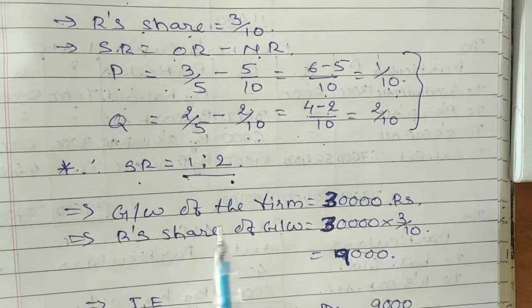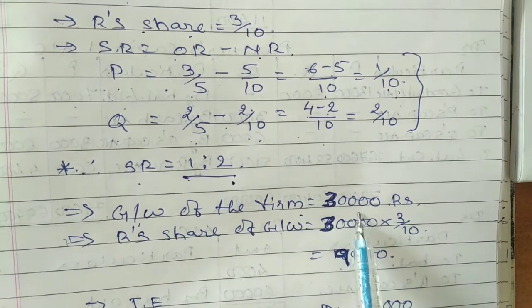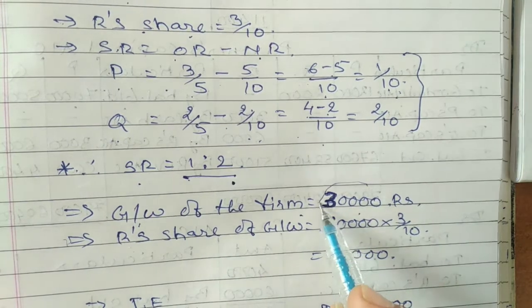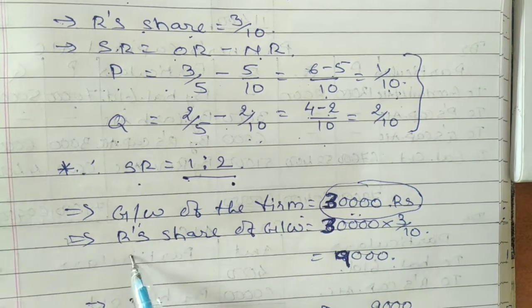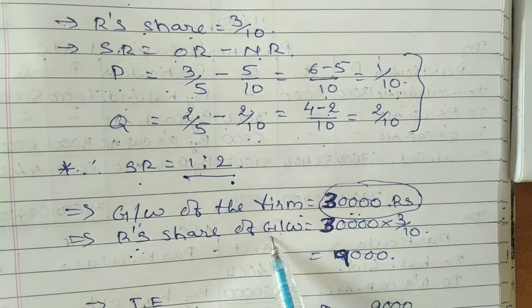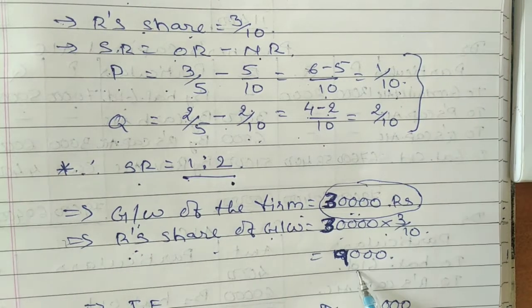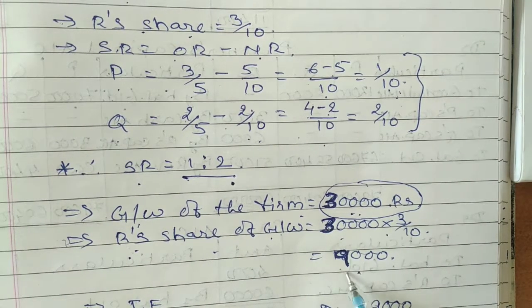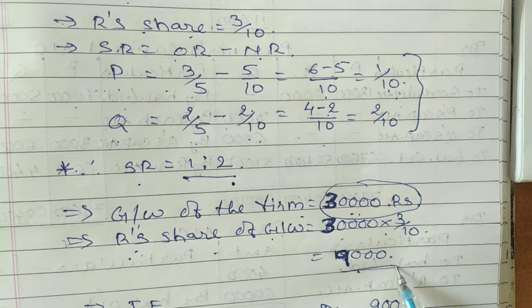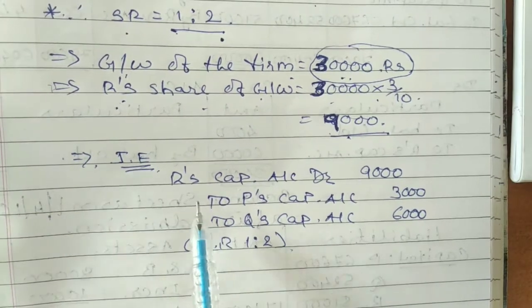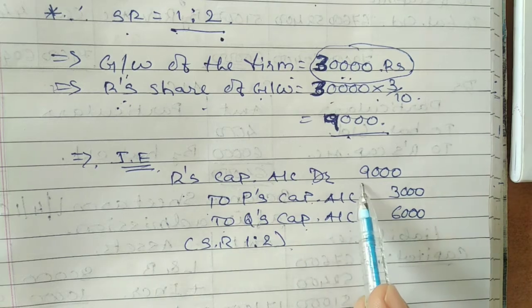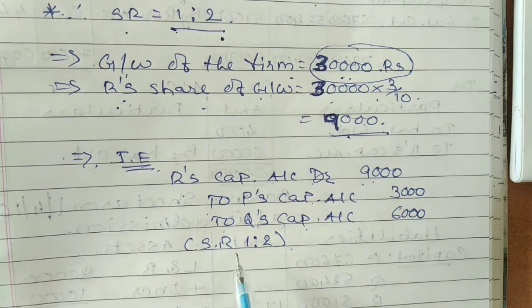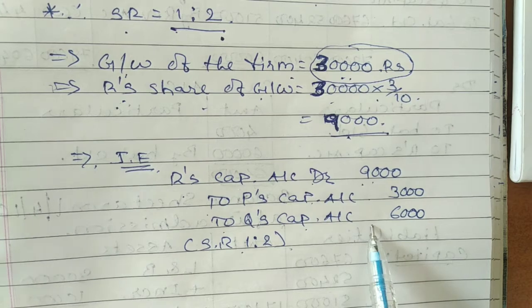Now see, the goodwill of the firm which is given is 30,000. Out of this goodwill, you are supposed to find the share of R. That means R's share of goodwill would be 30,000 into 3/10, that comes to 9,000. Such amount of 9,000 is going to be distributed among the partners in sacrifice ratio. The journal entry would be R's capital account debit to P's capital account, to Q's capital account. The amount would be 9,000 and it is distributed in 1:2, that's why it is 3,000 and 6,000.